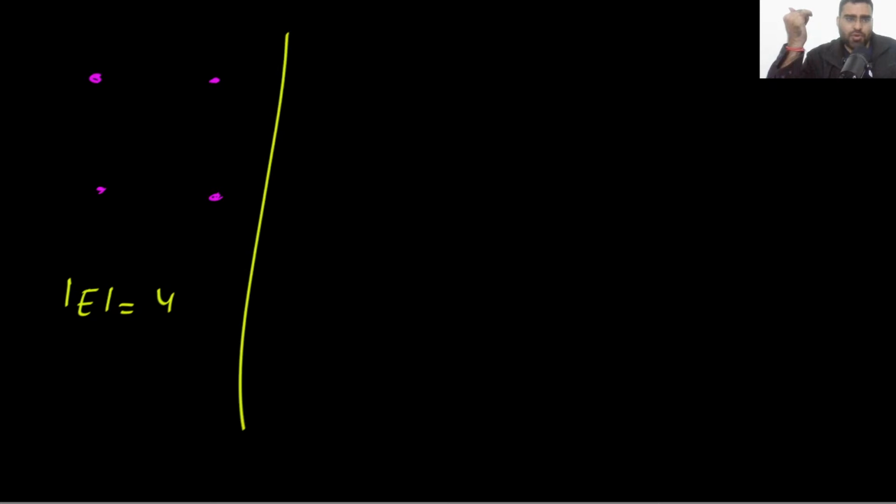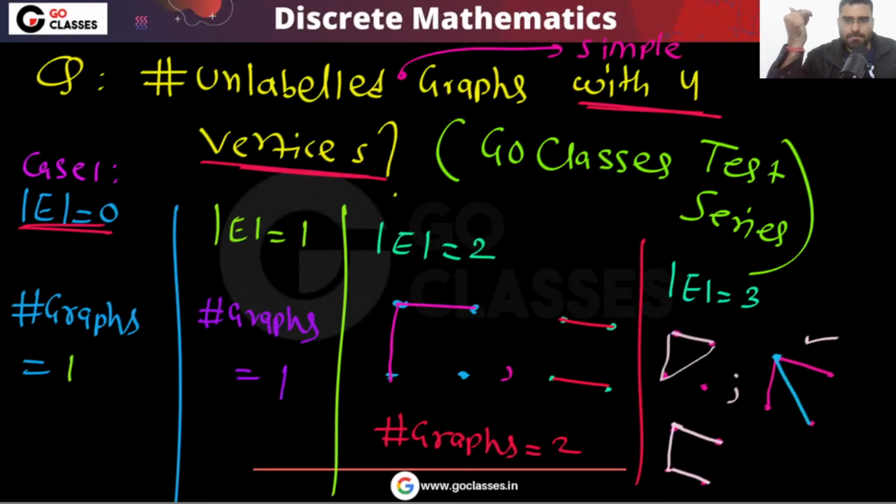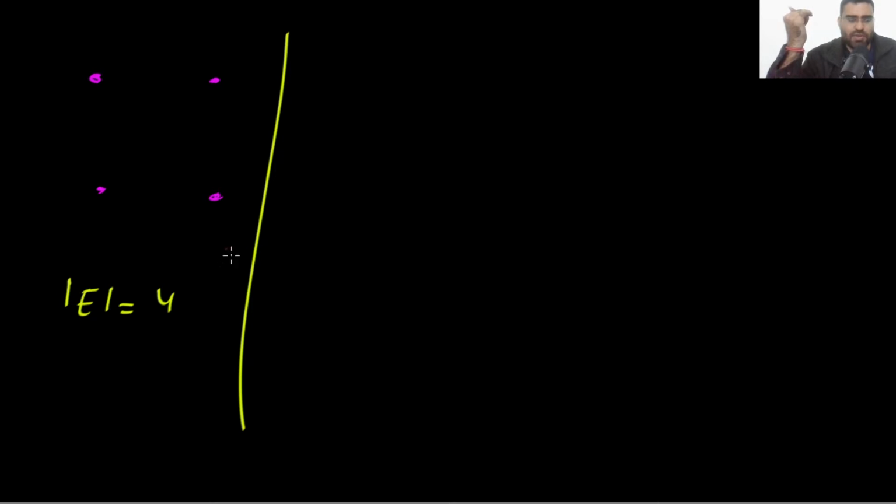What about 4 edges? In this graph, if you have a total of 4 edges, what can you do?